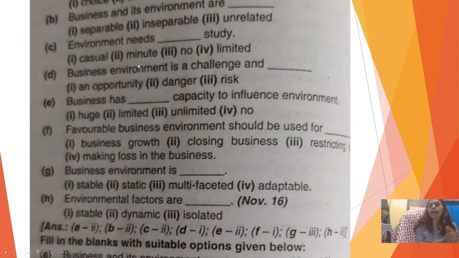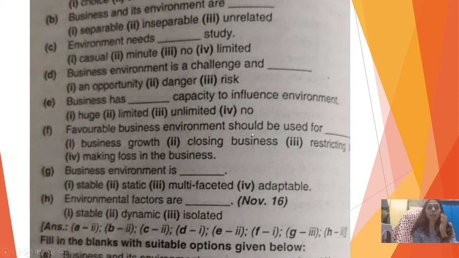Minute, M-I-N-U-T-E, or minute, the spelling remains the same. Business environment is a challenge and dash. So it is a challenge and an opportunity. Business has dash capacity to influence environment. So business has a limited capacity to influence environment.